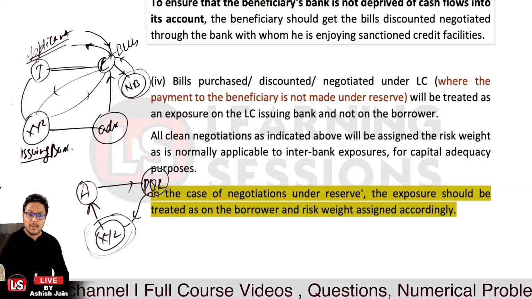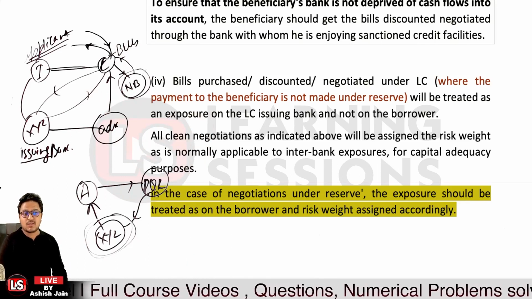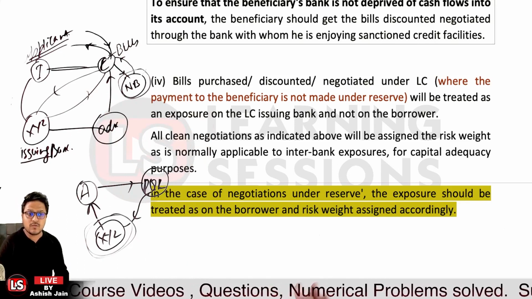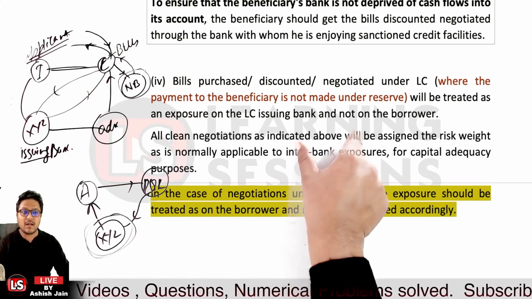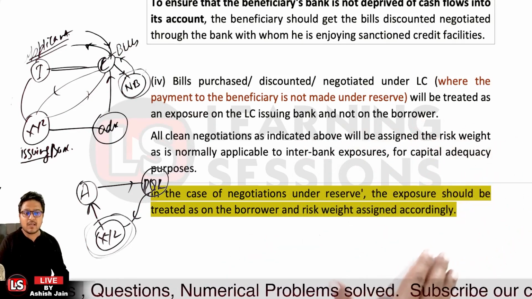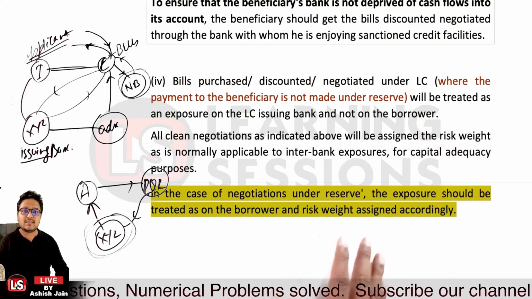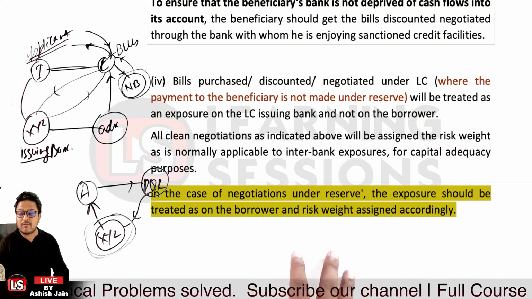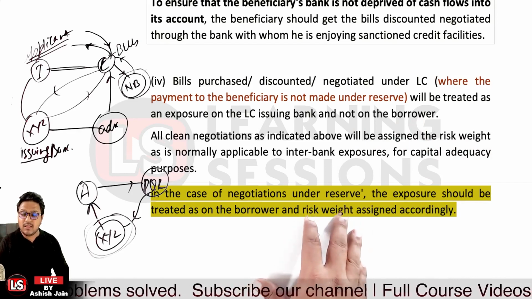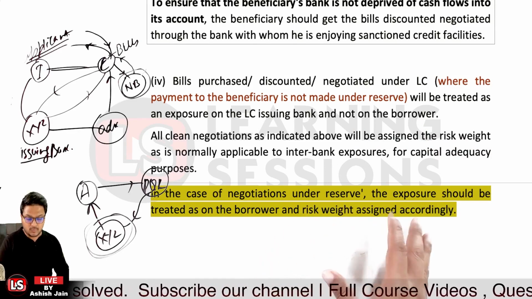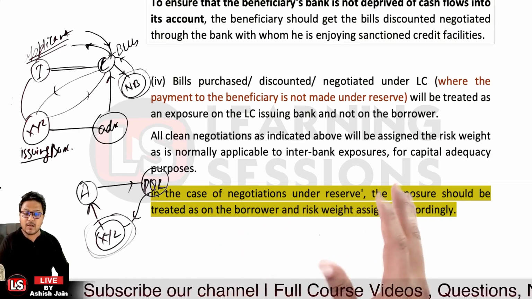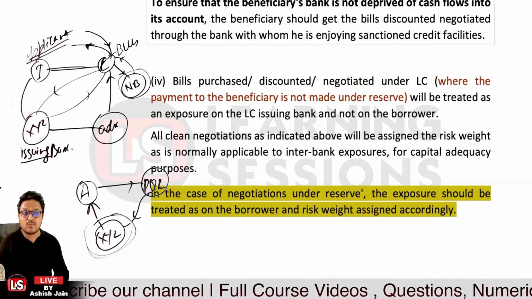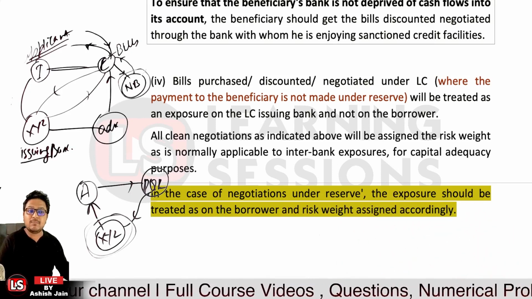The exposure will not be on the borrower over there. But all other clean negotiations will be confirmed as what? If the payment is not made under reserve, in that particular case, the risk weight that will be assigned will be related to interbank exposure. That will be accounted as interbank exposure for the capital adequacy purposes.